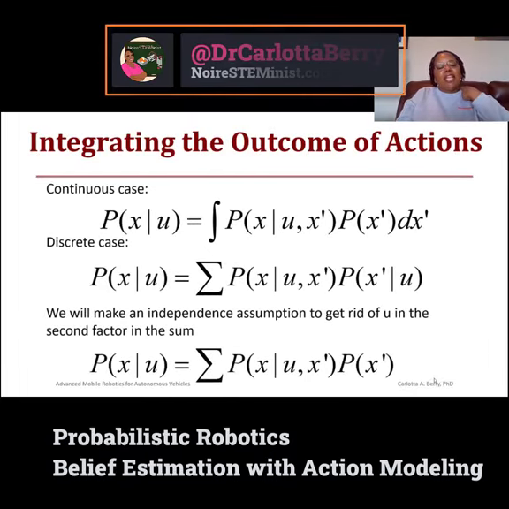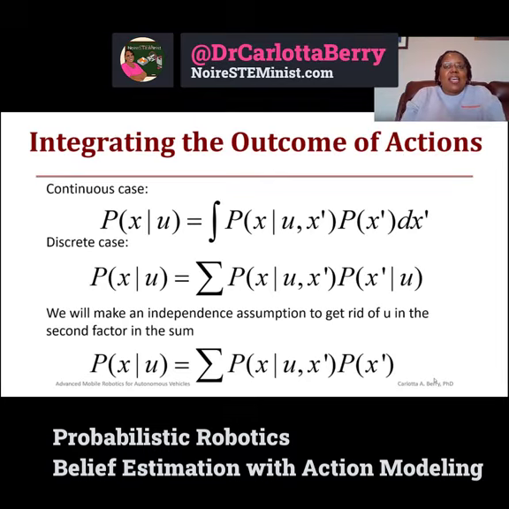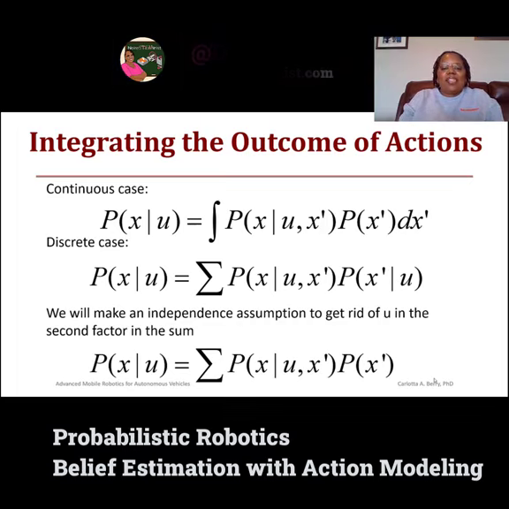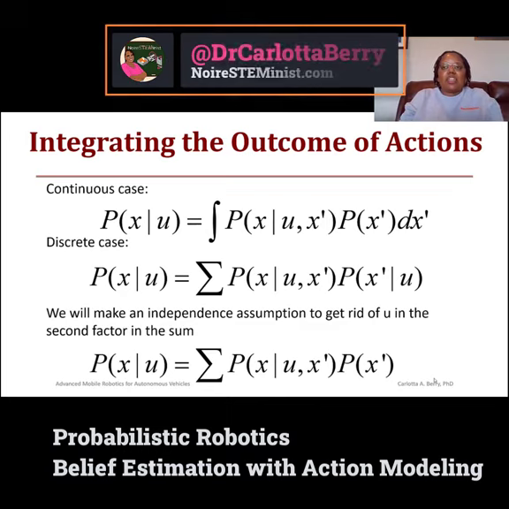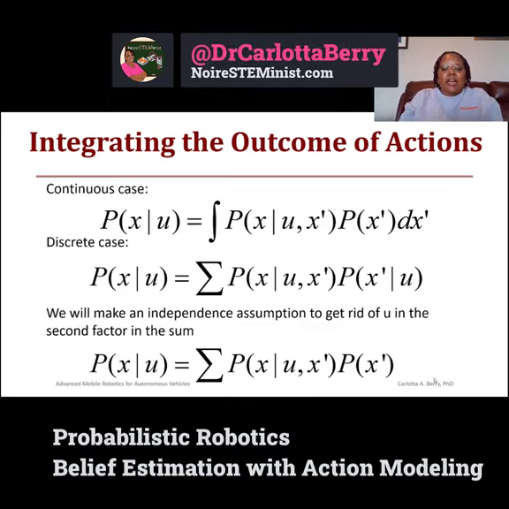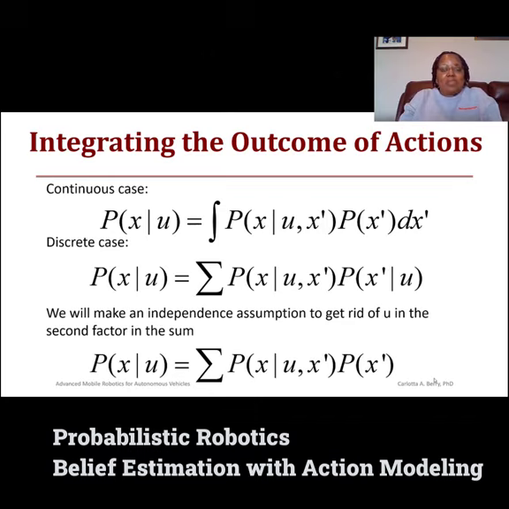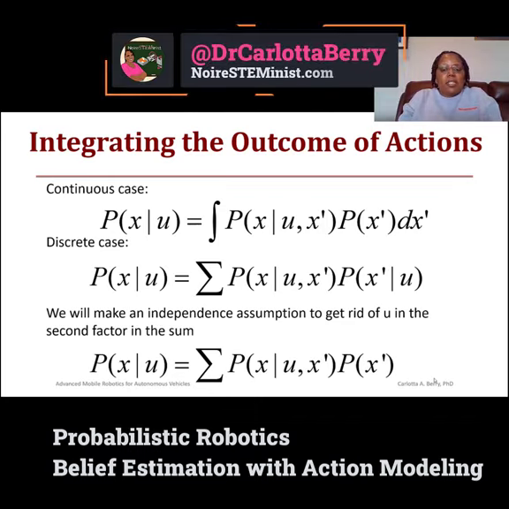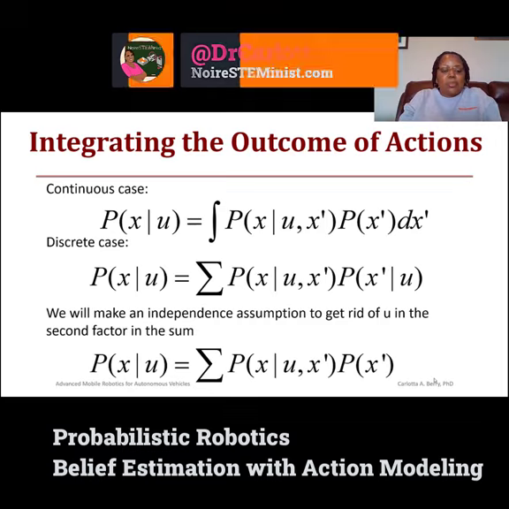So we're going to integrate the outcomes of these actions into our probabilities. So for our continuous case, the probability of x given u is the integral of the probability of x given u and x prime, and the probability of x prime, dx prime. In the discrete case, the probability of x given that action would be the summation of the probability of x given that action and the previous state x prime, times the probability of x prime given the action u.